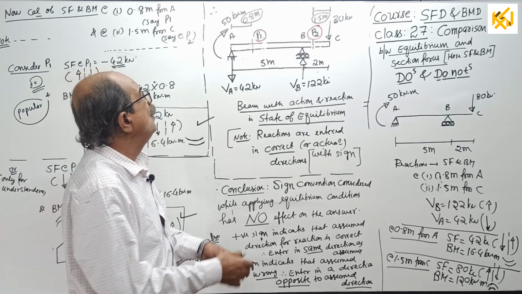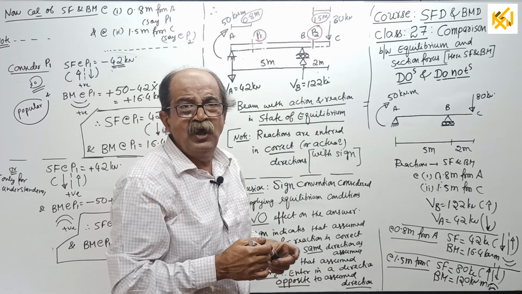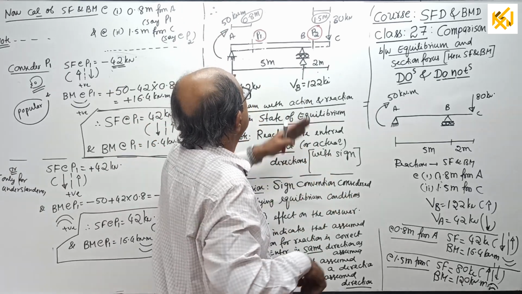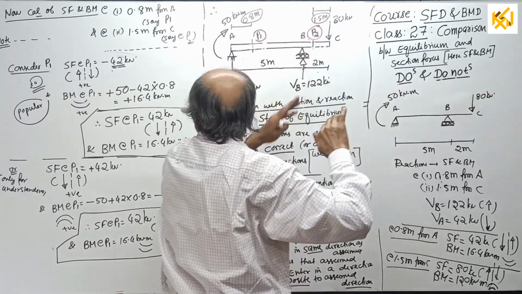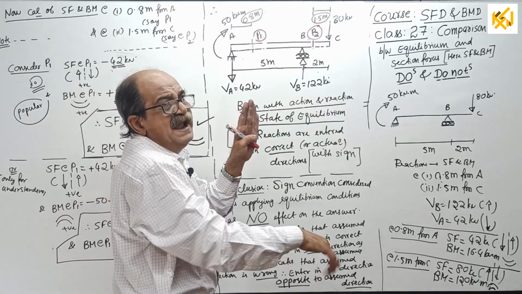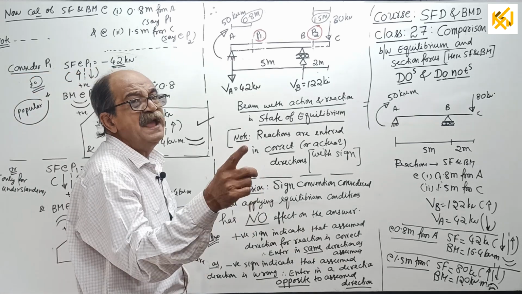Now I will do one thing. For the point P2, I won't write on the board. You only write, I will dictate here. Shear force at P2, we look right side. If I take this convention, answer is plus 80. If I take this convention, answer is minus 80.